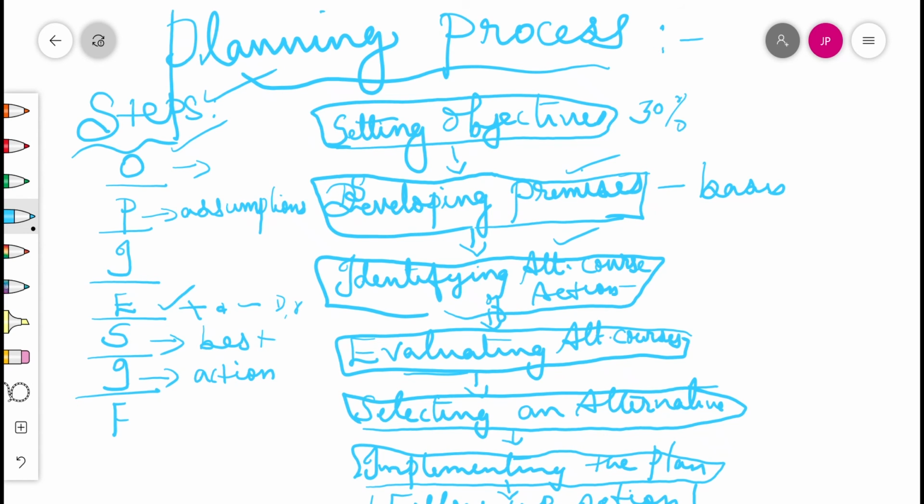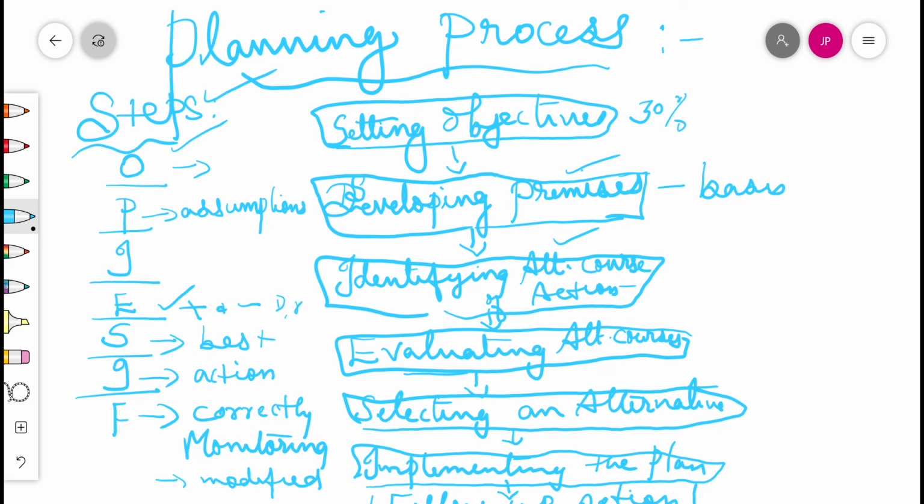And the seventh step is follow-up action. Under this step, it is monitored as to whether the plans are being implemented correctly and whether the activities are being performed according to the agreed schedule and standards. The plans are reviewed periodically to ensure their relevance and effectiveness. Monitoring a plan is very important, and if needed, it should be appropriately modified in case of changing circumstances.